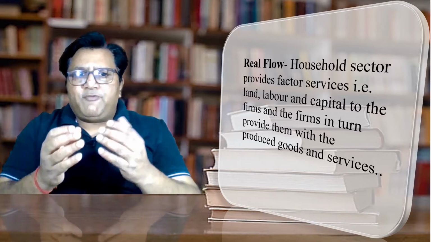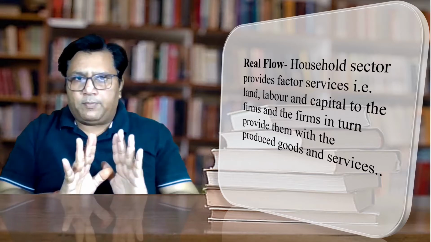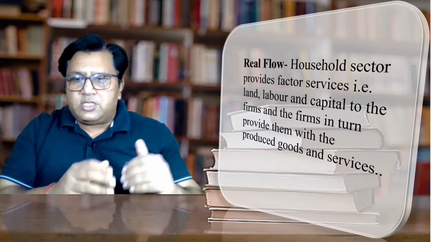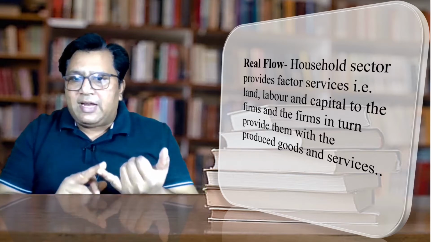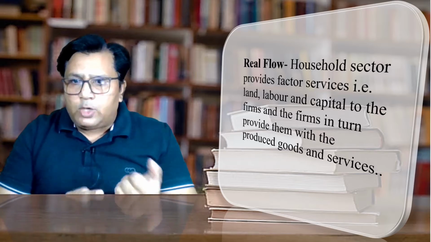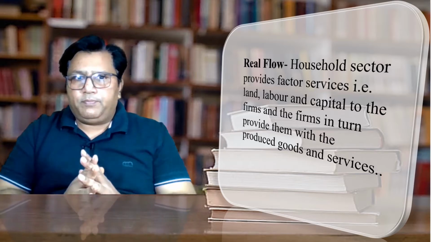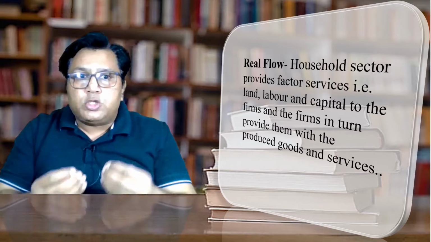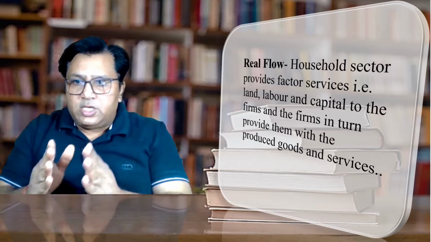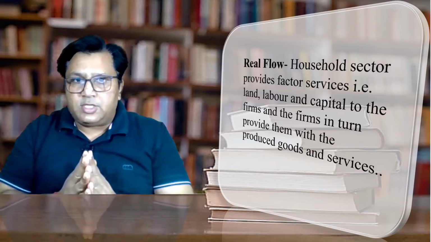Household sectors provide factor services. We know that the household provides factor services to the firm. What type of factor services does the household provide to the firm? The household provides land to the firm, they provide labor, they provide capital, and they also provide entrepreneurship to the firm. And the firm in return provides them with the produced goods and services. With the help of these services, what does the firm do? They manufacture or produce goods and services.